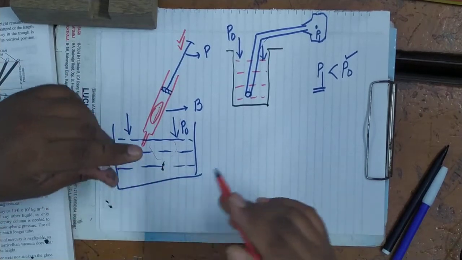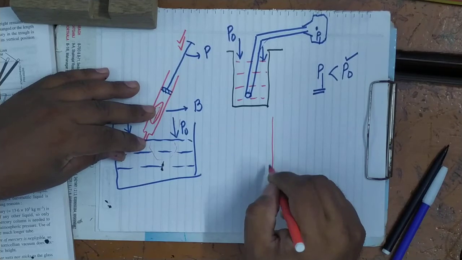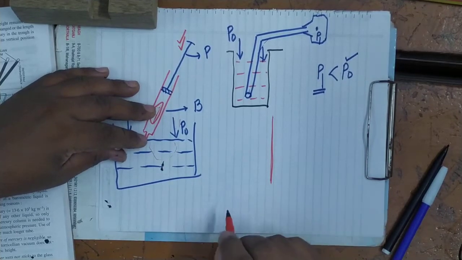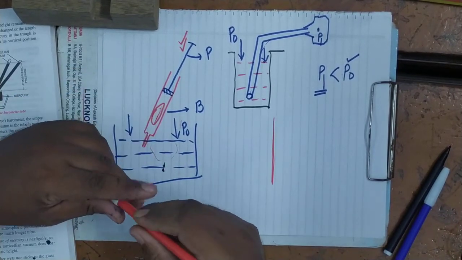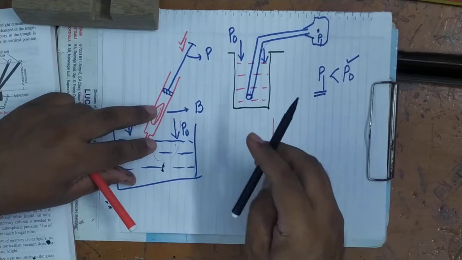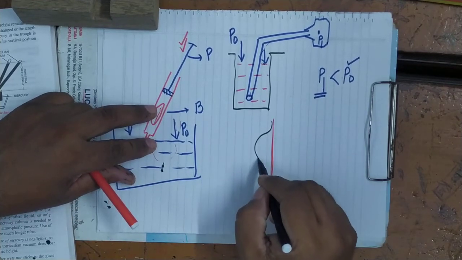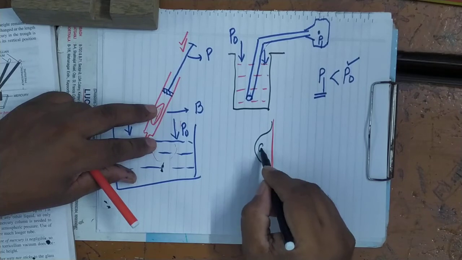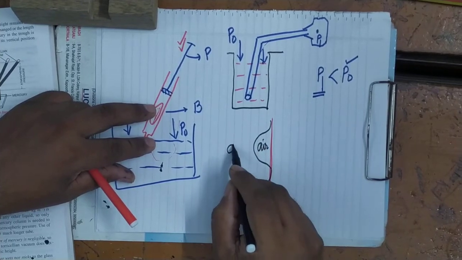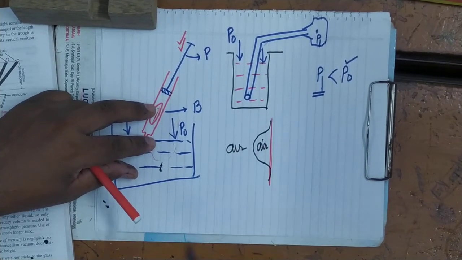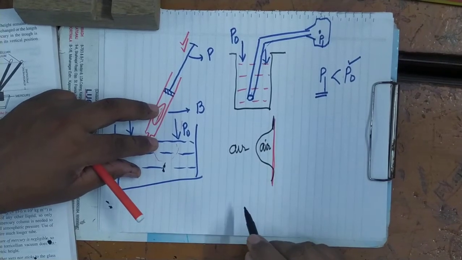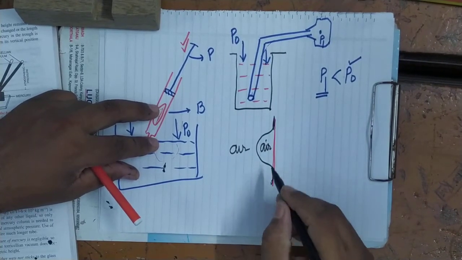What will happen? This is the wall, or some glass, and this is the rubber sucker. When it is fixed here, earlier there is air here, and here also there is air, and these are in contact with the wall.